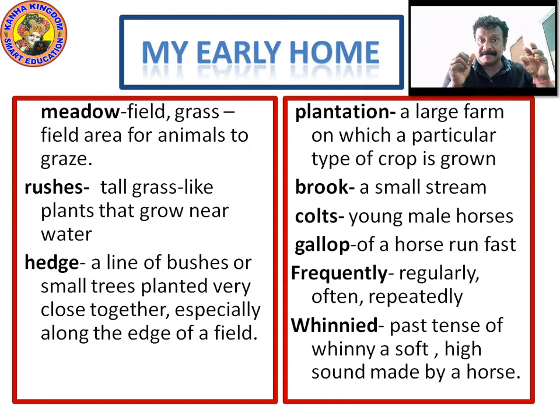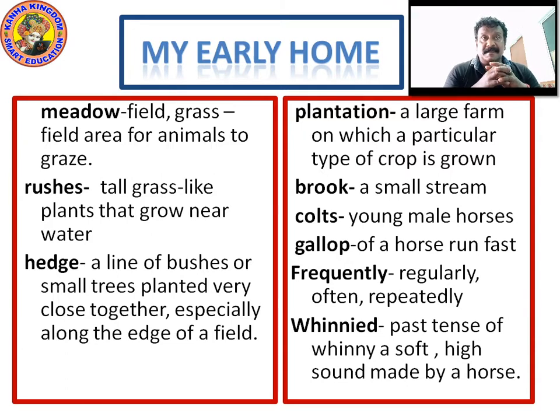Animals actually graze. Deer, buffalo, zebras, when they go to the grass, they eat. They actually graze on the grass. What we do? We chew food. Same way the animals graze the grass. Meadow. What is meadow? Meadow is a place, a grass field area for animals to graze. They grow the grass for the animal itself. It's called a meadow.